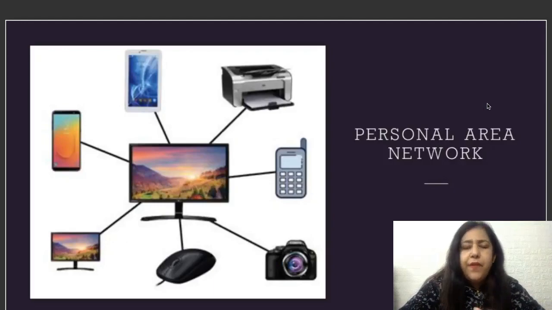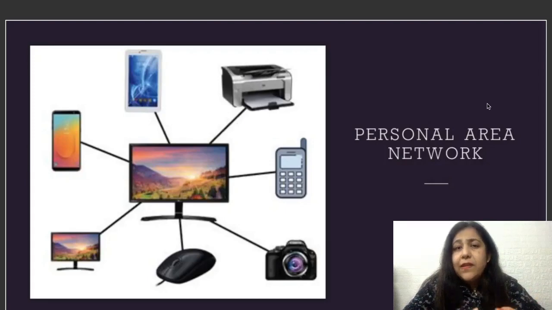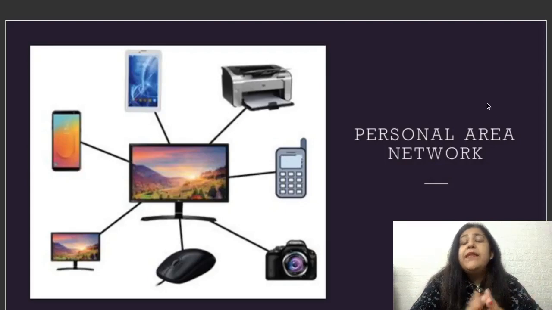Now, everybody is using so many devices at home, right? Like you would have your laptop or maybe desktop, or you have a phone, a tab, a printer, smart TVs, and even if you had an older one, you can buy a Chromecast device and turn your TV into a smart TV, right? So these devices are all connected to each other. I can control what I want to see on my TV from my phone.